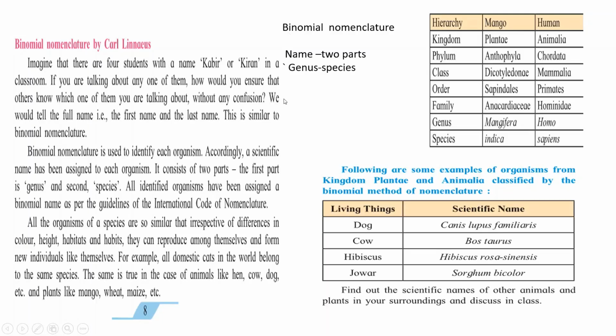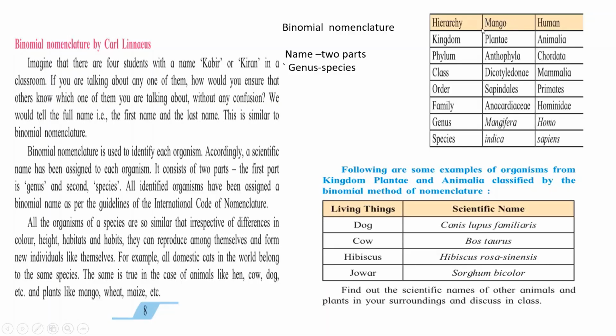A scientific name is assigned to each organism, and this name consists of two parts. Like our name has a first name and a last name, every species has two parts in its name. The first part denotes which genus it belongs to, and the second part is the species name. For example, mango.